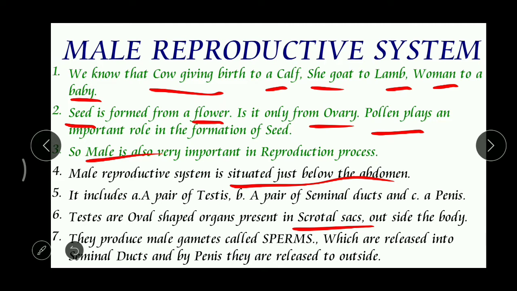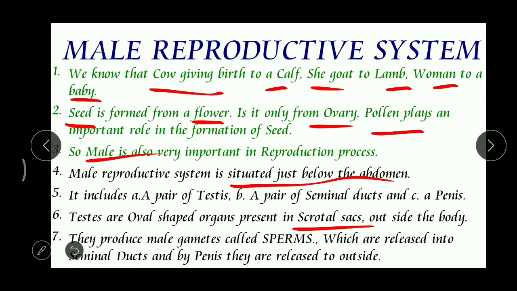The heart, liver, lungs, all these are present inside the body. But the testes are present outside the body. Why are they outside? To maintain a slightly lower temperature. Inside the body the temperature is 37 degrees centigrade, and at that high temperature, sperm production is impossible.